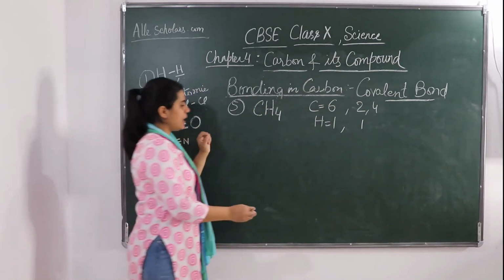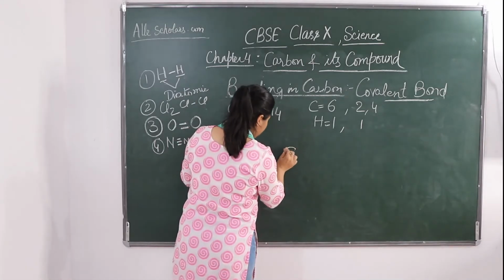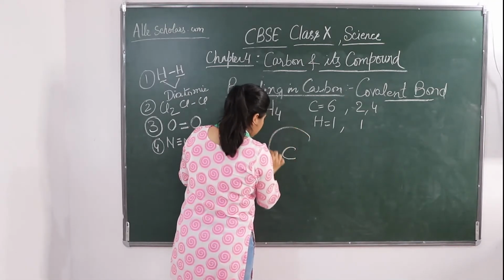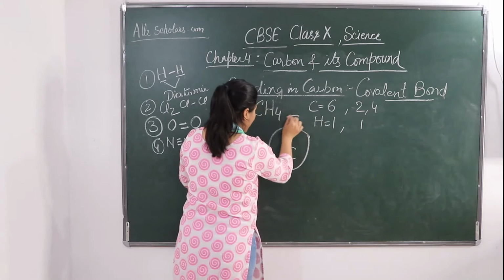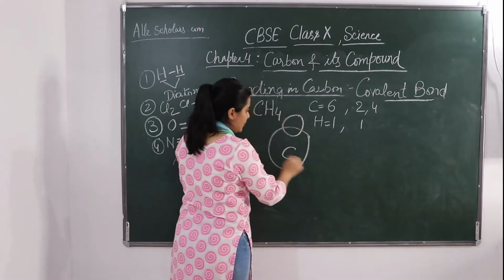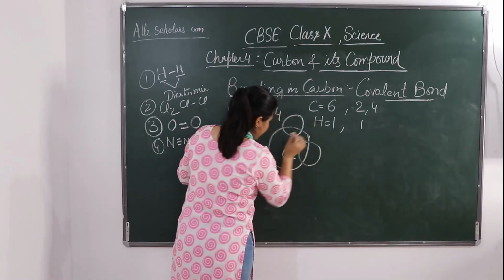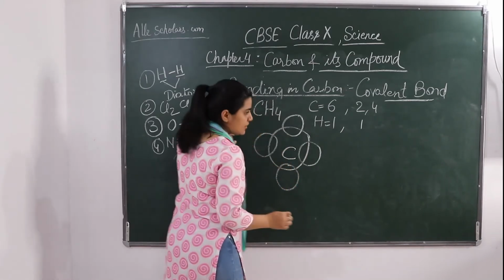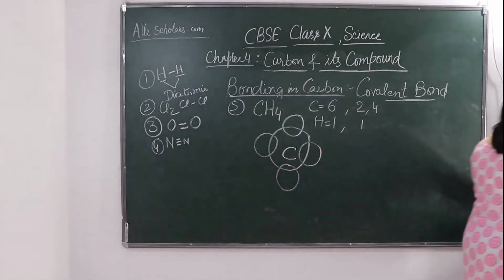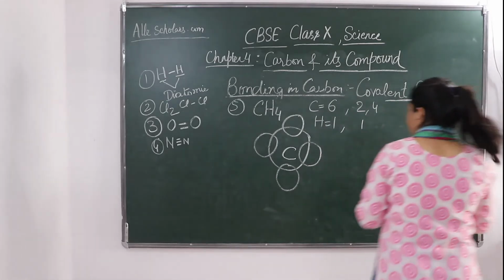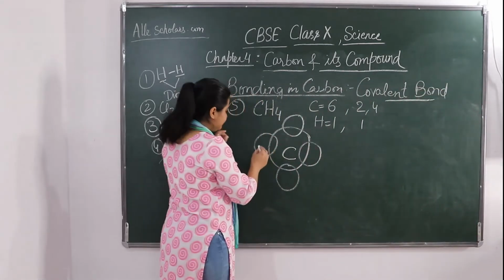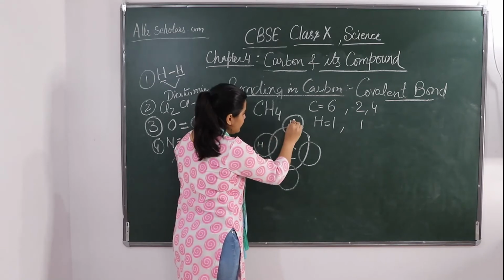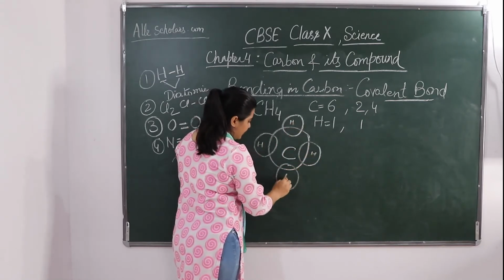So now see how carbon and hydrogen are going to share. Suppose this is C, and hydrogen 1, 2, 3 and 4.